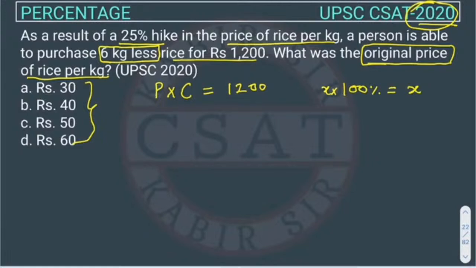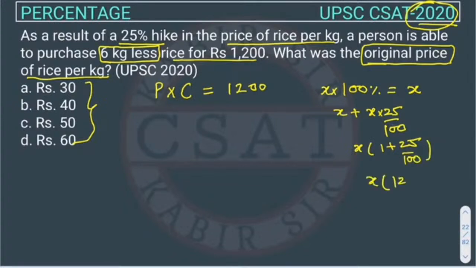If there is an increase of 25% in X, then we can write X plus X into 25 by 100. We take X common: it will be 1 plus 25 by 100, so it becomes 125 by 100, right?